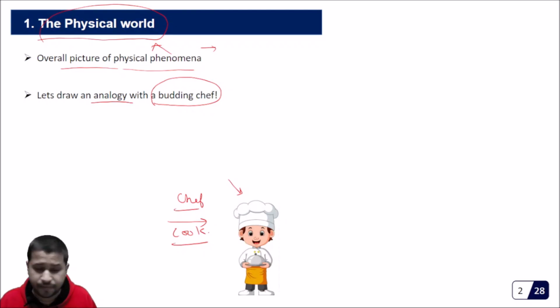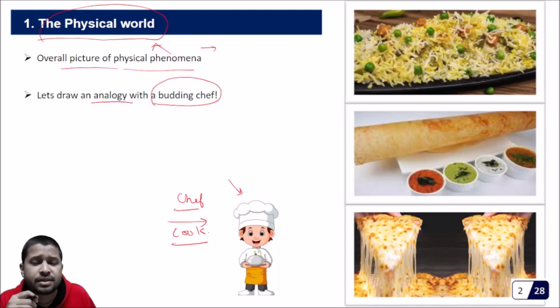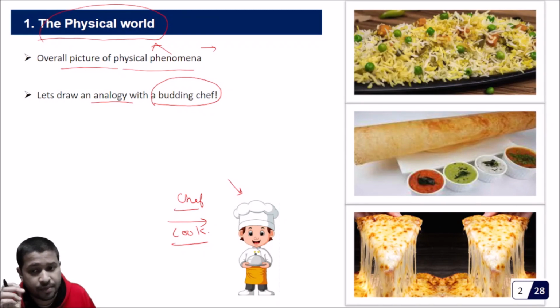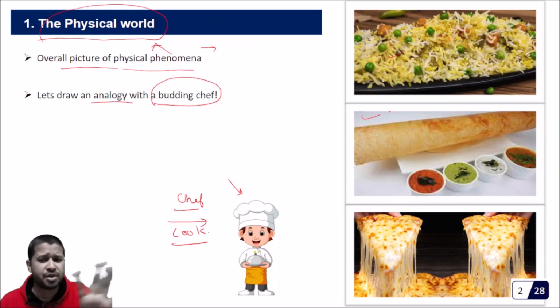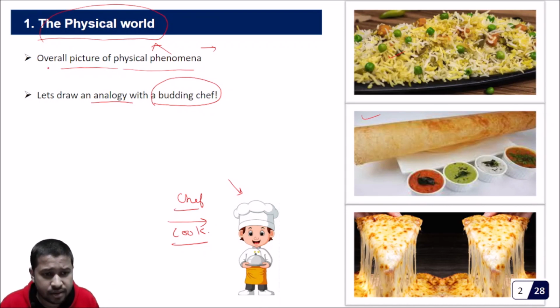Okay, the first step that we may do is we will introduce him to various dishes. For example, this is a biryani, this is dosa, and something. We'll show him that look, these are the dishes you finally have to make. So that we are giving the kid an overall picture in the beginning, and this is exactly what this first chapter has done for you.